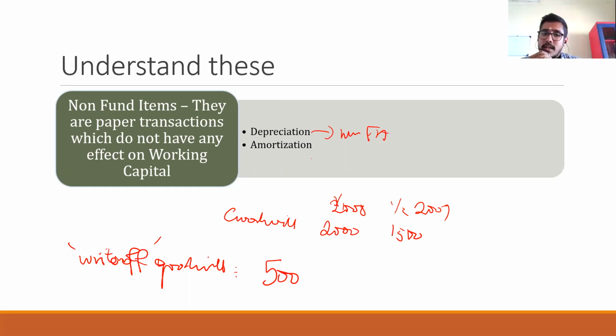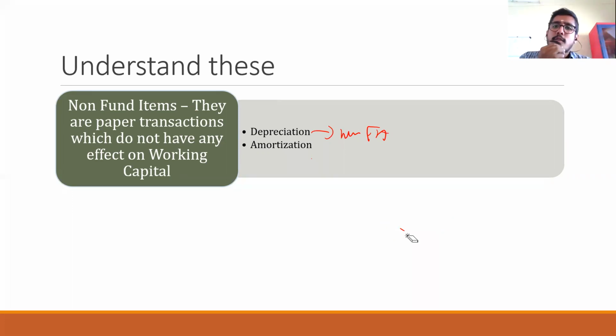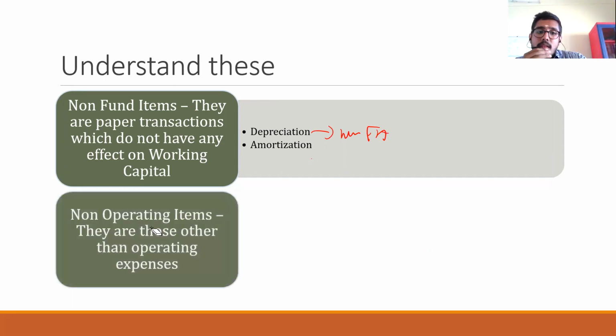Okay, so these are some examples of non-fund items. That means paper transactions which do not result in any inflow and outflow of cash. We consider depreciation as an expense, but is any money going inside or going outside the business for depreciation? No. So this will be adjusted while preparing the adjusted profit and loss account.